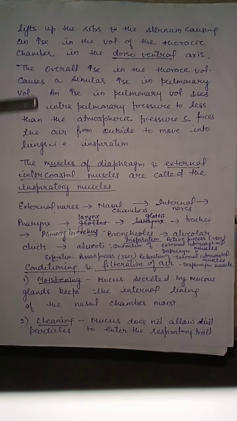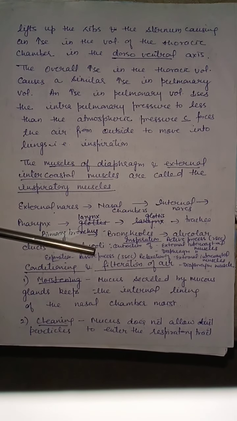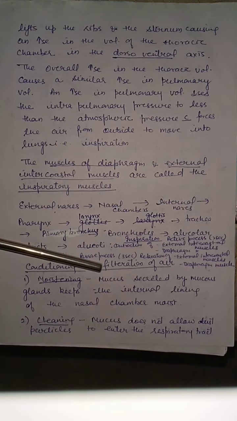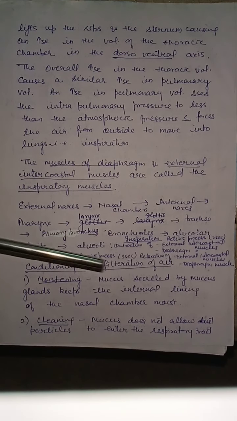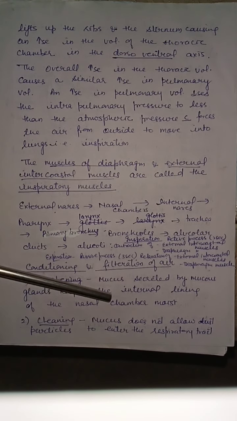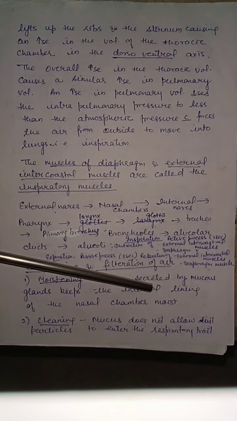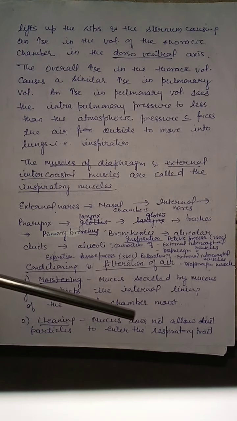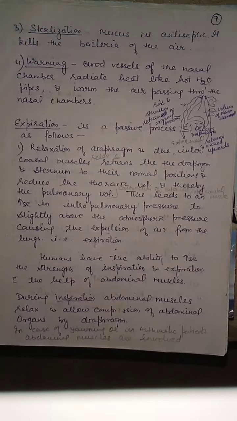Now the air which is taken in is also conditioned and filtered. So now we will discuss conditioning and filtering of the air. First is moistening. Mucus secreted by mucus glands keeps the internal lining of the nasal chambers moist. Mucus does not allow dust particles to enter the respiratory tract. Mucus is antiseptic.